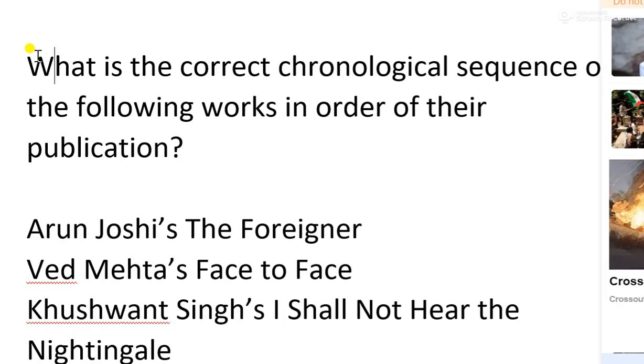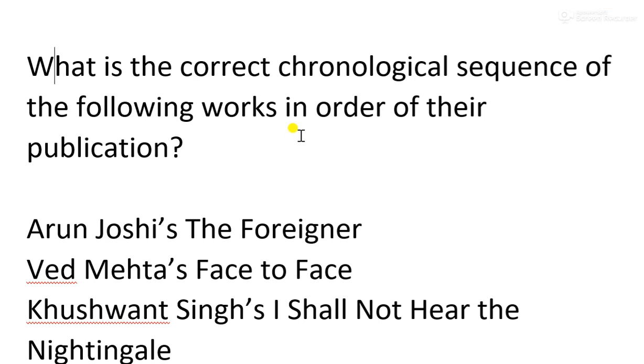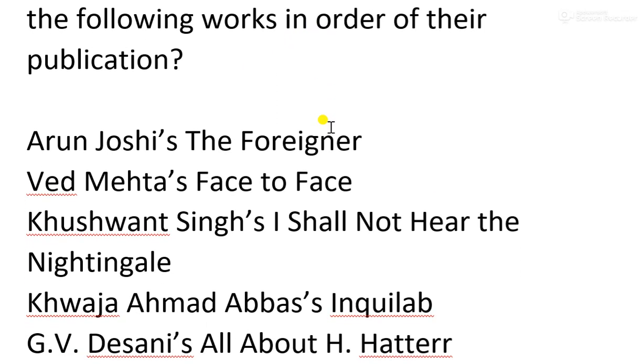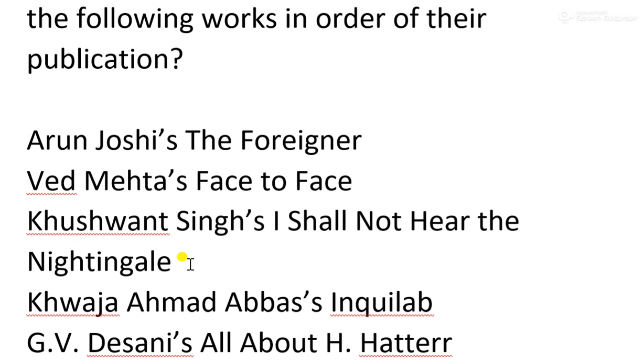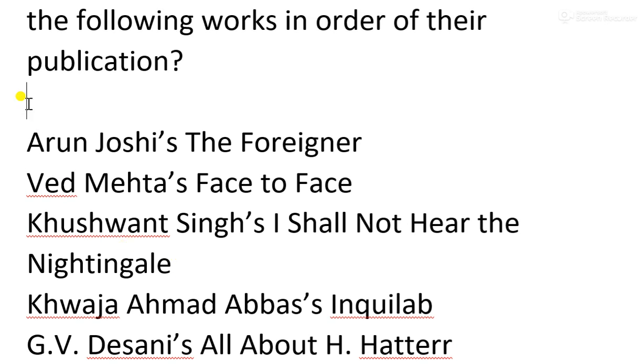What is the correct chronological sequence of the following works in the order of their publication? So we have several works and we have to arrange them in the correct order according to their date of publication.